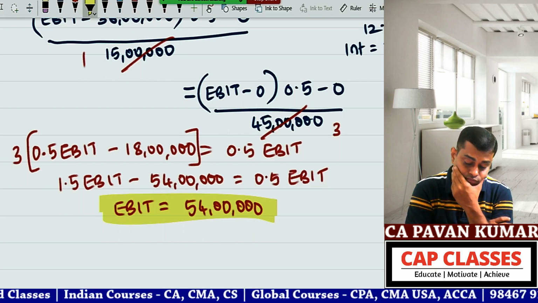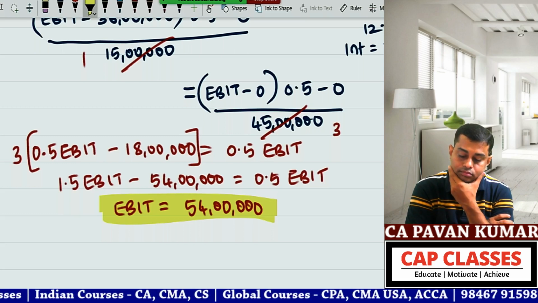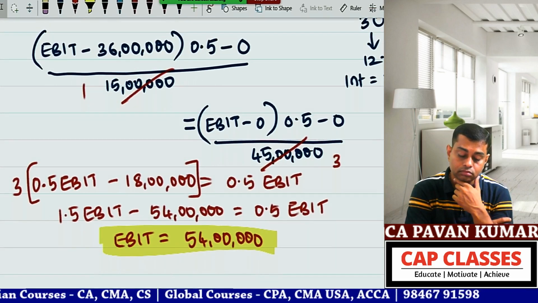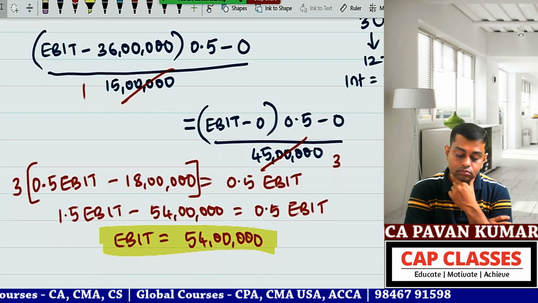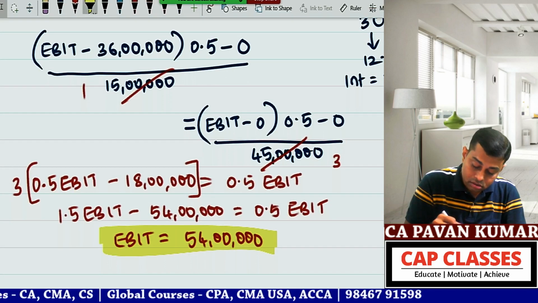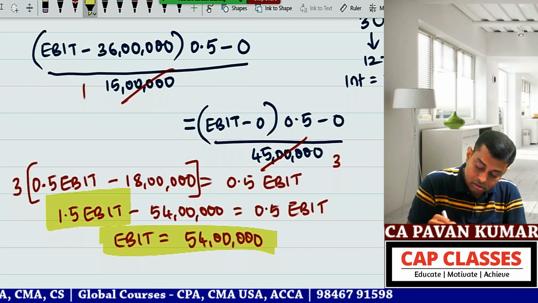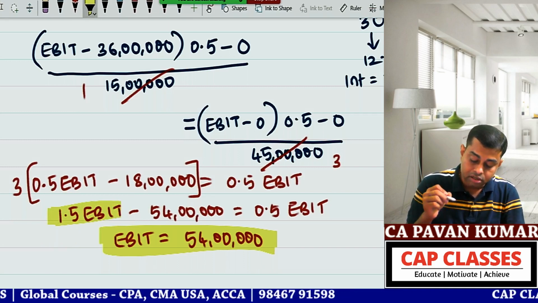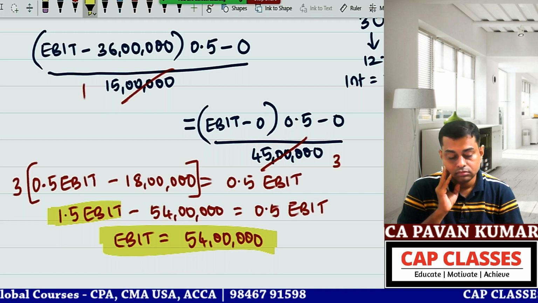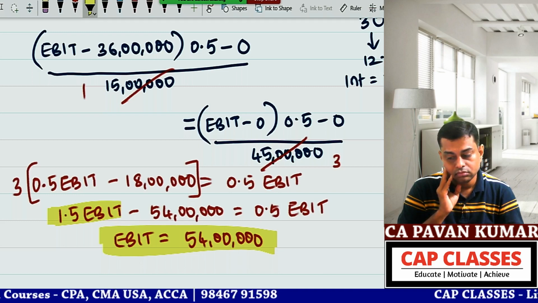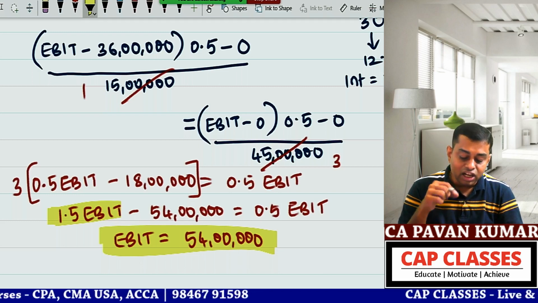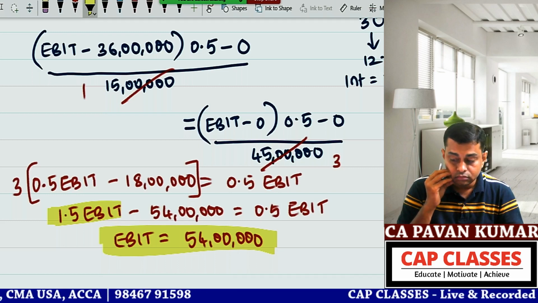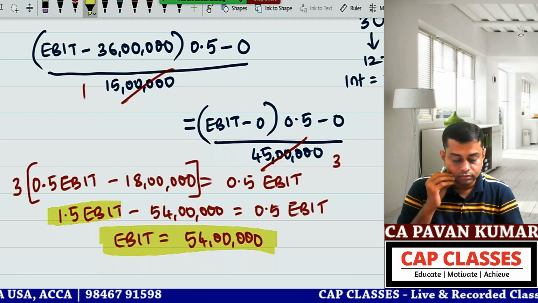In the first step, 3 into 0.5, then 1.5 should come here. In the first line, I have written 3 into 0.5 EBIT, and in the second line, 1.5 EBIT. Correct only, yes sir.